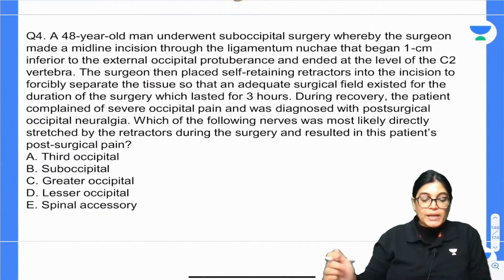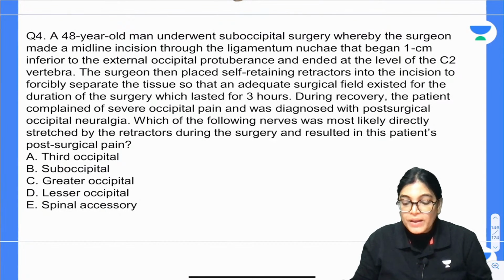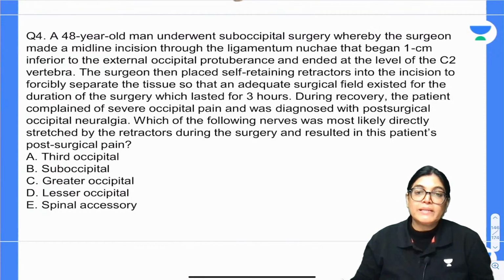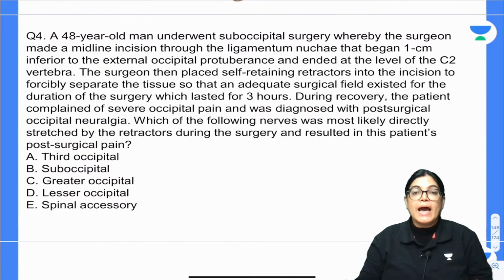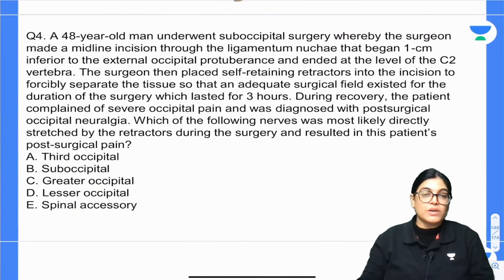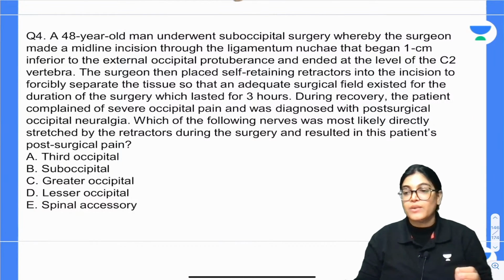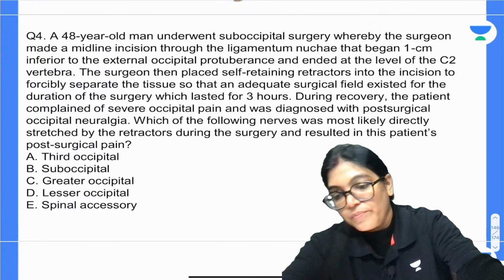Okay. A 48-year-old man underwent suboccipital surgery whereby the surgeon made a midline incision through ligamentum nuchae that began 1 centimeter inferior to external occipital protuberance and ended at the level of C2 cervical vertebra. Where is it ending? It is ending at the level of the second cervical vertebra.